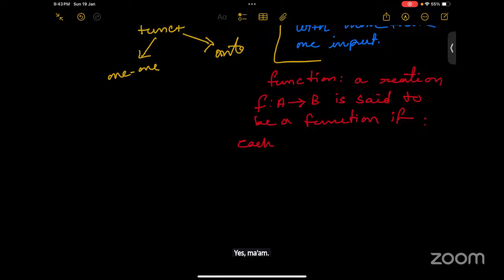Okay, let us move on with the definition.